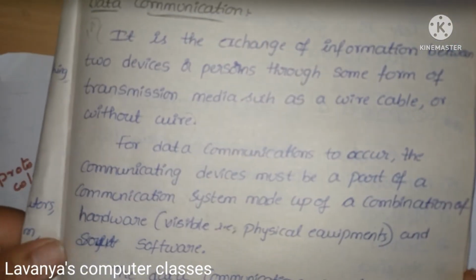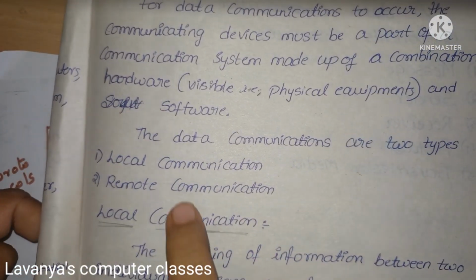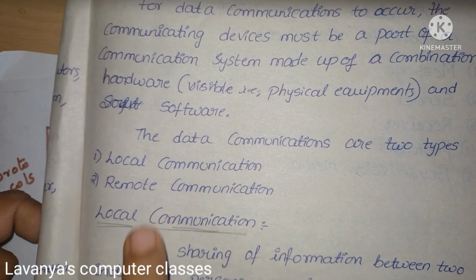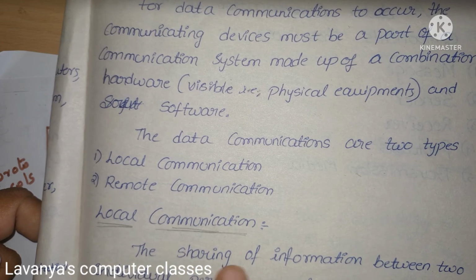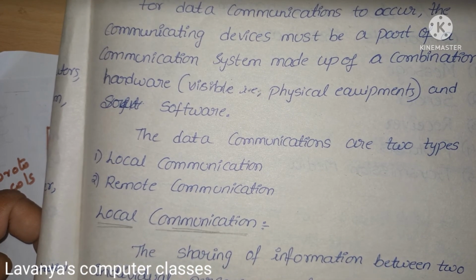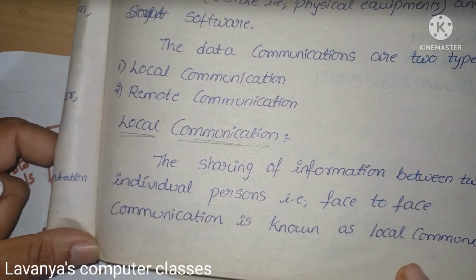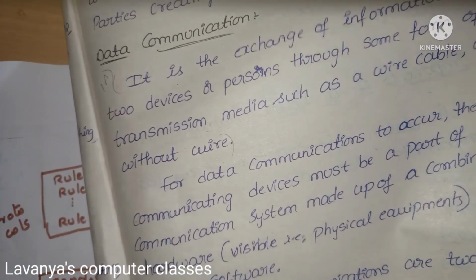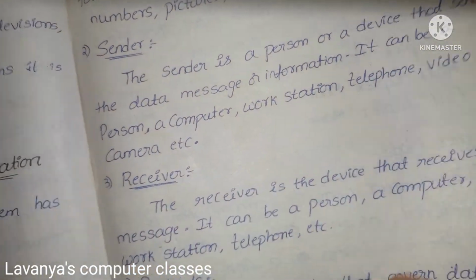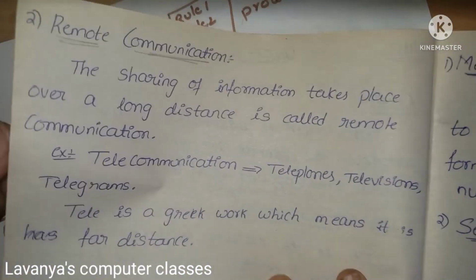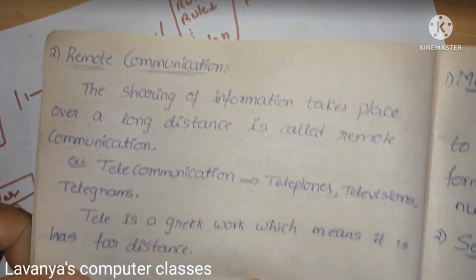How many types of data communication do we have? There are two types: local communication and remote communication. What is local communication? The sharing of information between two individual persons, face-to-face communication, is known as local communication. Next is remote communication.